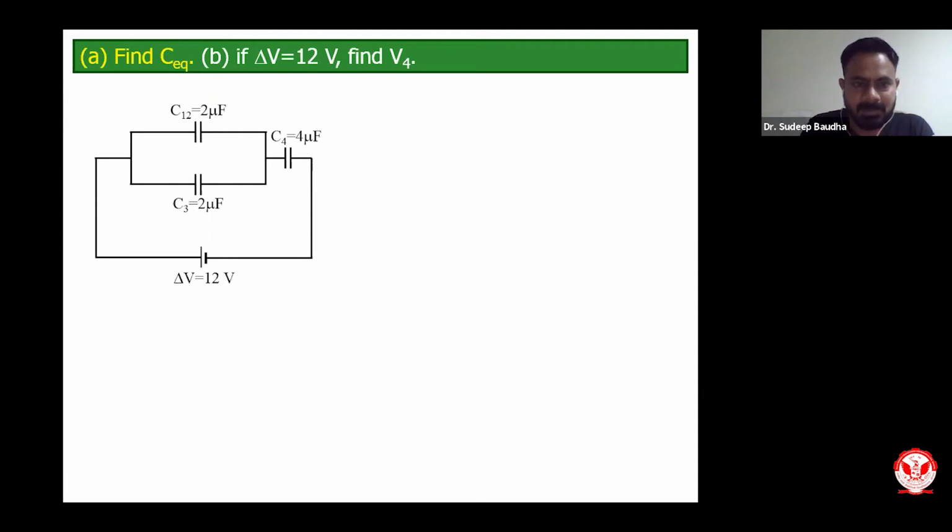I hope this circuit is very familiar from our last example, except that in that example all capacitances were equal to C. In this case, we have different capacitances, and also we have a voltage source or a battery connected. Again, we will use the same analogy as in the previous case.